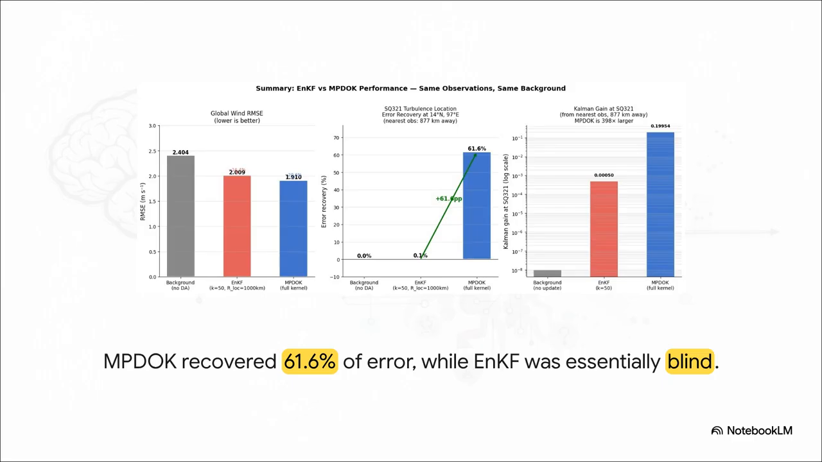Because of those two math shortcuts, the low-pass filter and the localization dead zone, the NKF model assigned a functional zero common gain of 0.005 to the SQ321 location. Common gain is essentially how much the model trusts and uses new data. That means the algorithm entirely rejected the incoming information. It recovered just 0.1% of the background error. It was flying completely blind.